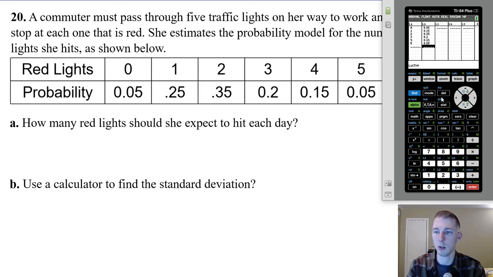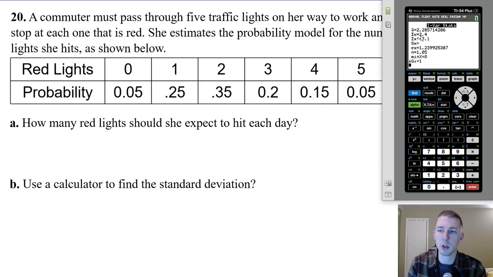All right, looks good. So once I put those in here, make sure they're lined up. Just go to stat, not stat edit, stat calculate. So arrow over to calculate, one variable stats. Good to go. All right, so the average would be 2.28, or 2.29 if you want to round, red lights with a standard deviation of 1.24.